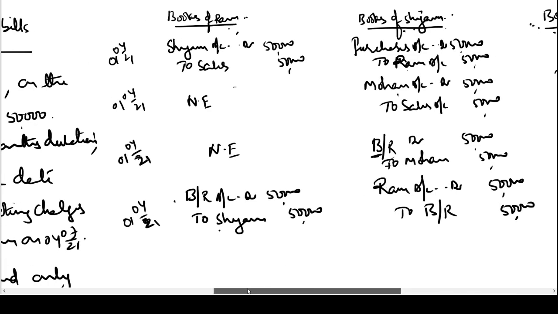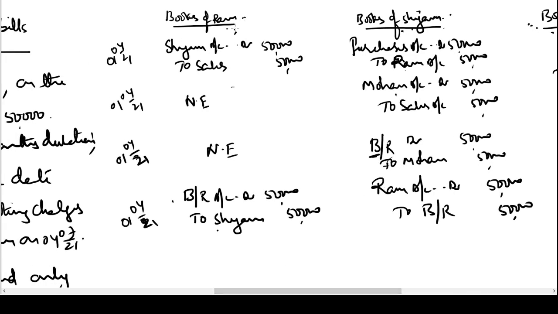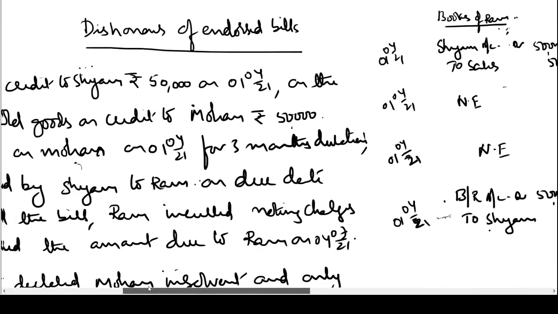Now, on the due date, Ram has to present this bill to Mr. Mohan to get the payment. Okay, the due date of the bill would be 4th July 21. Let us see whether Mr. Mohan is honoring his commitment or not.